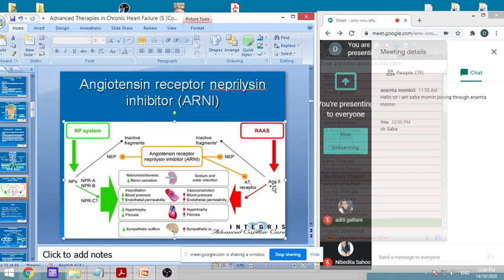The same is the case with angiotensin 2. We have seen how angiotensin 2 acts on the AT1 receptor, and it causes sodium and water retention, vasoconstriction, hypertrophy, fibrosis. These are all effects of angiotensin. While the natriuretic peptides cause natriuresis, decrease renin secretion, cause vasodilation, decrease hypertrophy, decrease fibrosis, and decrease sympathetic outflow. So this is almost the opposite of the angiotensin mediated action.